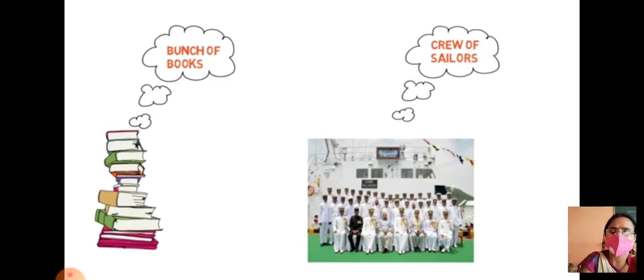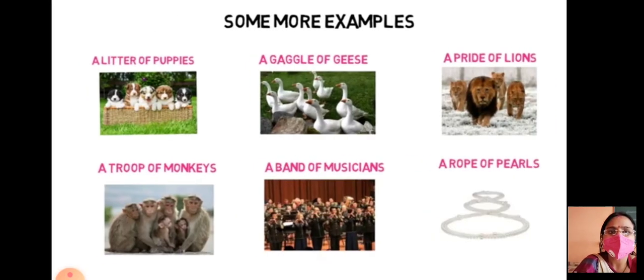Let's discuss. We have already seen a mountain of books, but when there is a huge collection of books, we call it a bunch of books. When there are sailors and they sit all together, we call them a crew of sailors. Let's see some more examples.